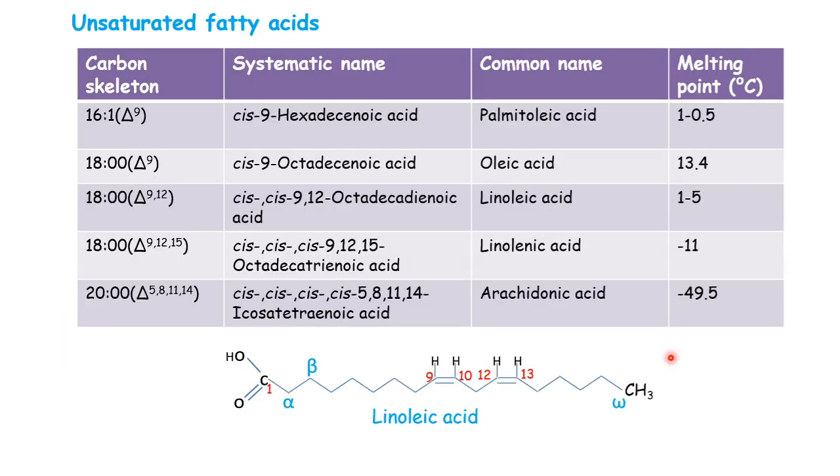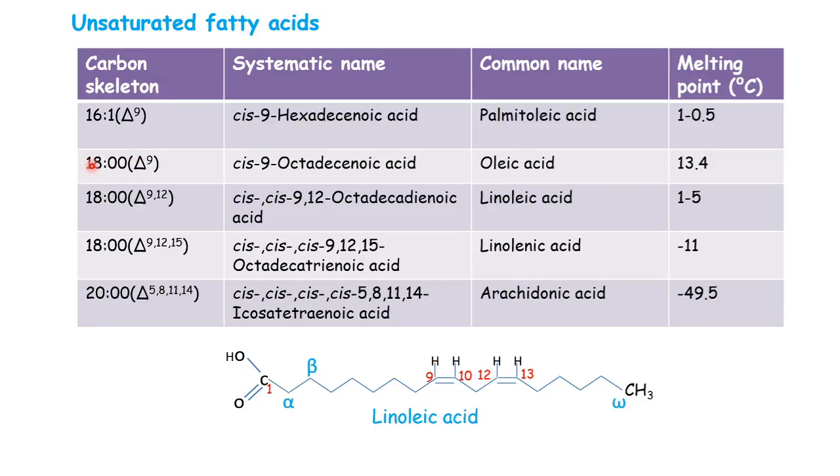Next are unsaturated fatty acids. Examples are, the first one is palmitoleic acid. Palmitoleic acid is a 16 carbon unsaturated fatty acid. Here delta represents the double bond and 9 represents the position of the double bond. So here only a single double bond is present at the 9th position. So it can be written as 16:1 delta 9. And you can see the melting point is very low here because it's an unsaturated fatty acid.